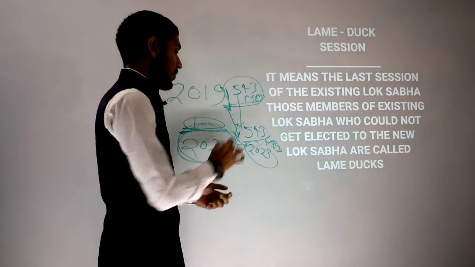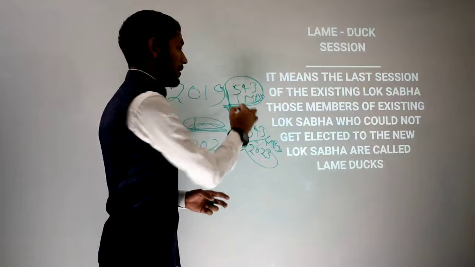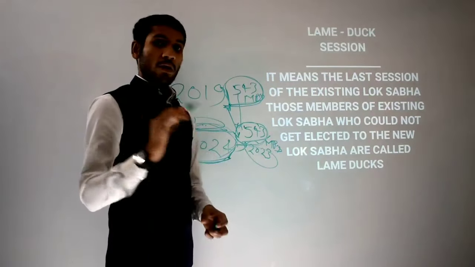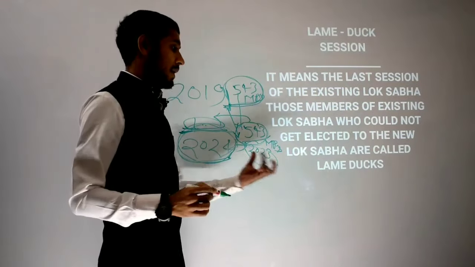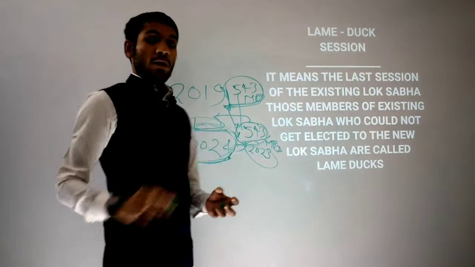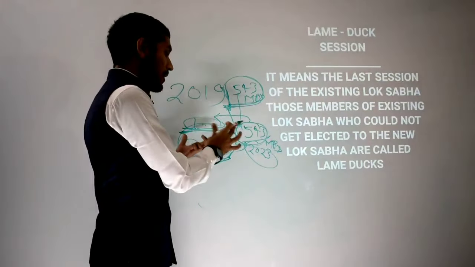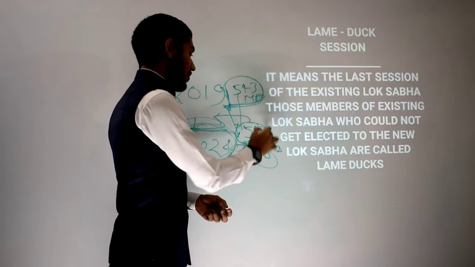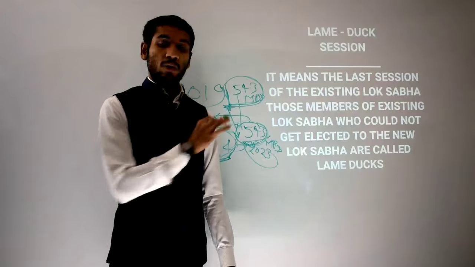So those MPs who won the previous general election but are not able to win this general election are called lame ducks. They were able to win the last general election, that is the existing one, but will not be able to win the election of member of parliament of Lok Sabha in the new fresh Lok Sabha election.